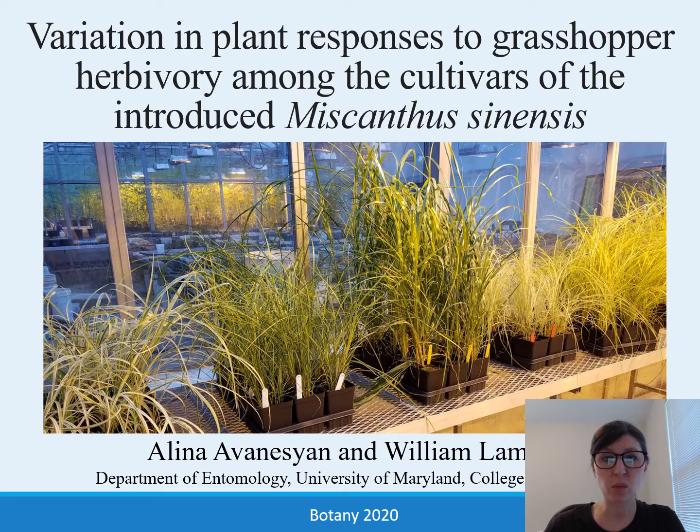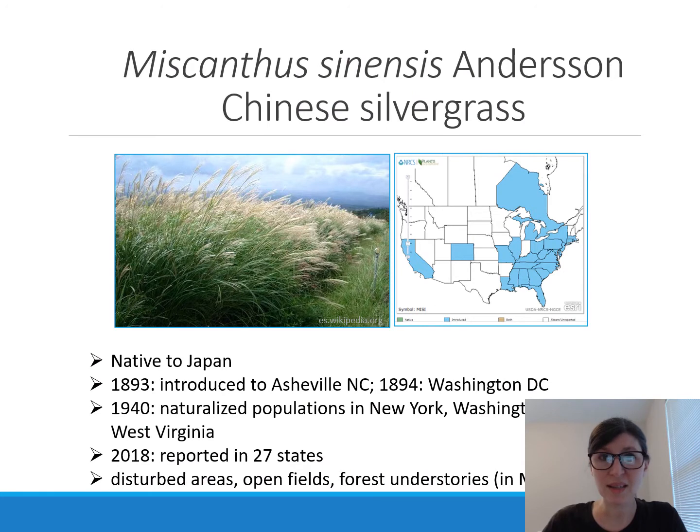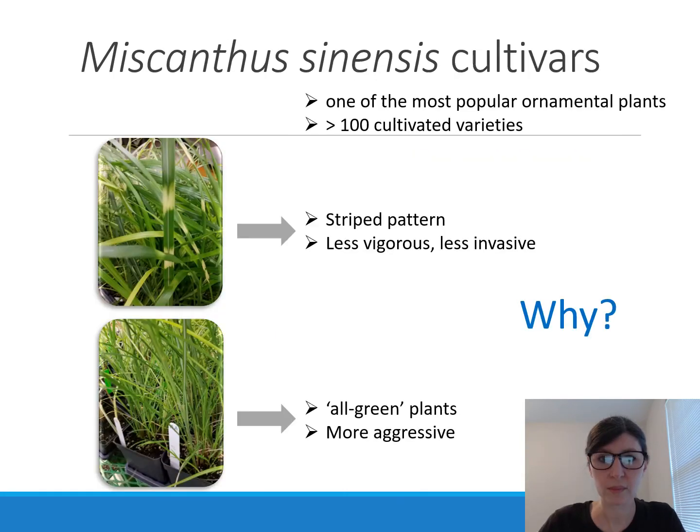In this project, we looked at the plant responses to grasshopper herbivory and how they differ among different cultivars of the introduced Miscanthus sinensis. Miscanthus sinensis is a beautiful ornamental grass. It was first introduced in the US in 1893, and since then it has quickly established and spread across the state, having a very high invasive potential.